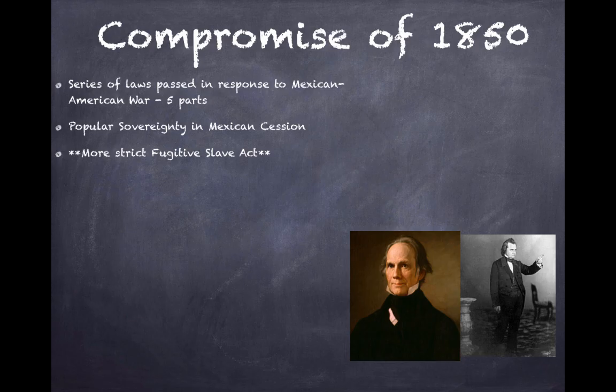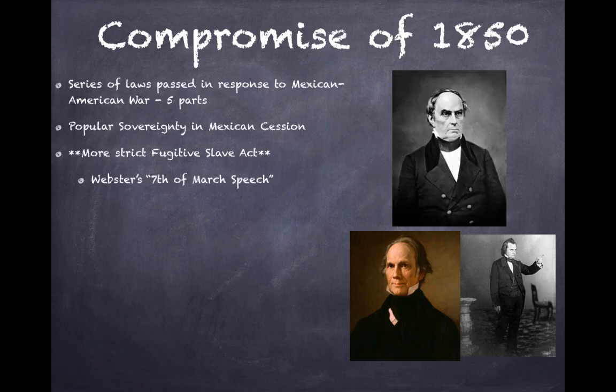There is a more strict Fugitive Slave Act, and I have this started because this is really going to upset the North. Daniel Webster, a senator from Massachusetts, actually gives a speech on the 7th of March, which is called the 7th of March speech, in which he urges the North to support the Fugitive Slave Act.